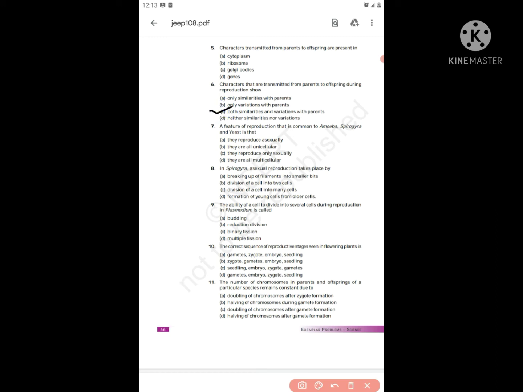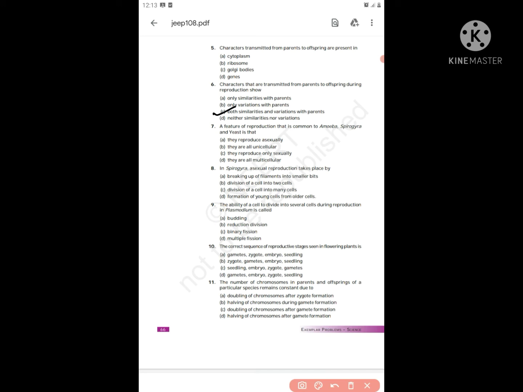So both similarities and variations are there. Again, in our daily life, people say, I think you have the same eyes as your mom or dad. Come on, that's similarity, right? And they don't say that you have the same mouth. If they say same eyes and don't say same mouth, that is variation. Simple. So both similarities and variation.